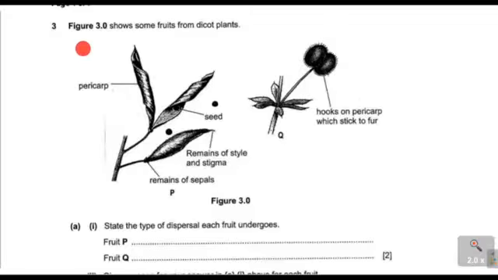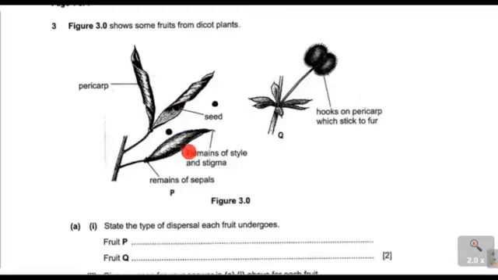This is a question that came in biology paper 2. This question is coming from the topic called sexual reproduction in flowering plants. The question reads, figure 3.0 shows some fruits from a dicot plant.